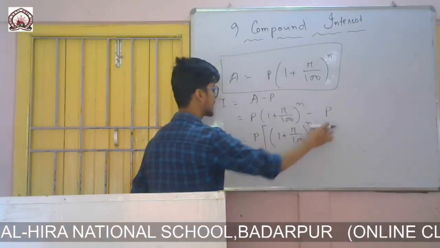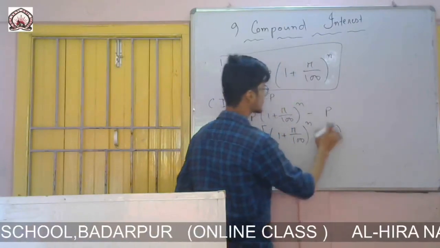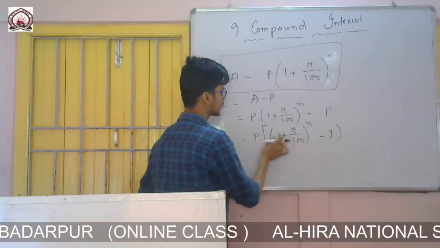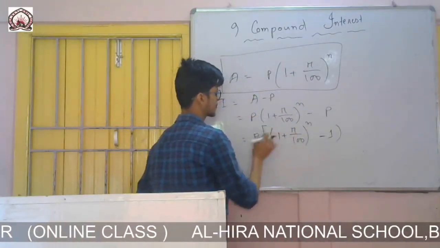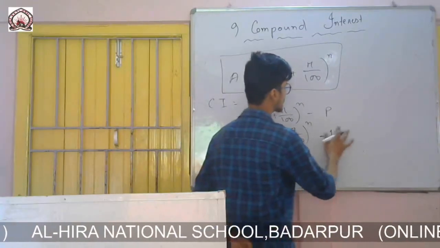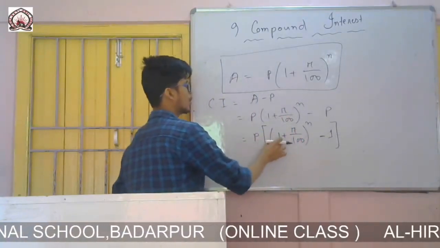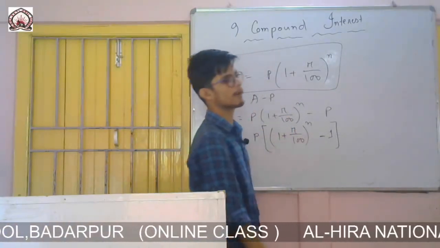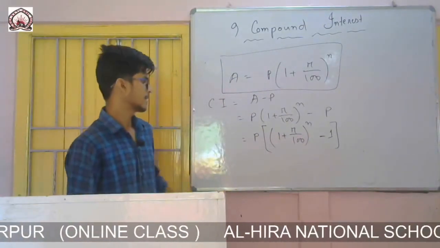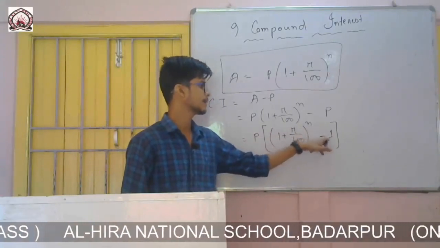From the other side, since I have taken P common, only 1 is left. So this is the formula. If anyone wants to directly calculate the compound interest, he can use this formula: P into 1 plus R by 100 to the power N minus 1.